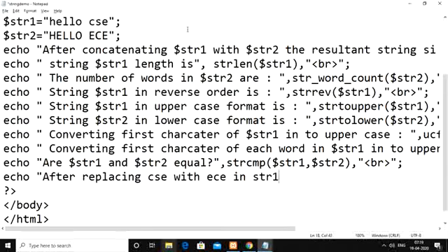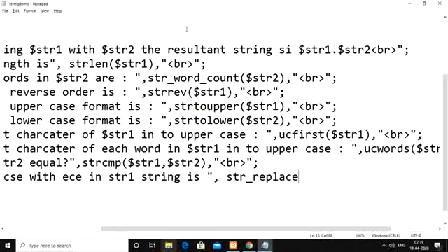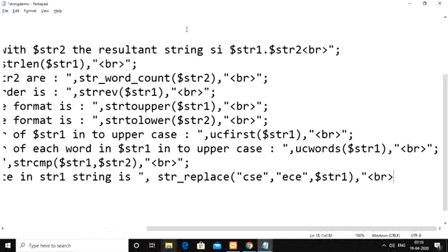You can write str_replace of, where the source characters we want to replace are CSC, you want to replace with ECE, and you have to apply this effect in str1. Then after that, keep the break statement.